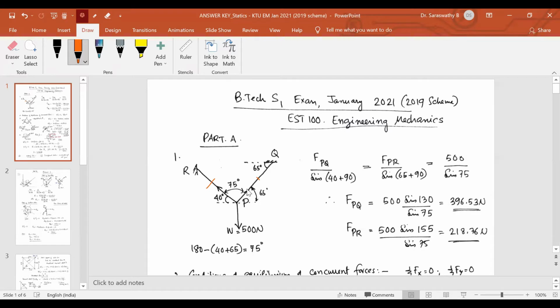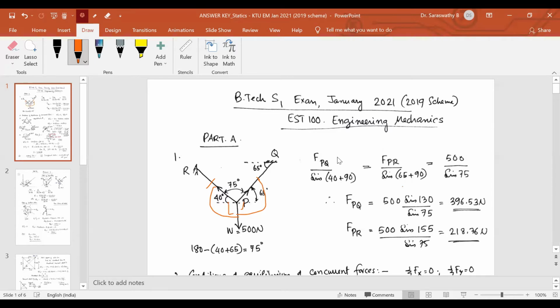How will you get this angle as 75? This is given as 40. This is 65. So this horizontal angle is also 65. Totally it is 180. So 180 minus 40 plus 65, that is 75. So 500 by sine 75 is equal to FPR, force in PR divided by sine of this angle. This is 65, this is 90. So 90 plus 65. FPQ, force in PQ, divided by sine of this angle. This angle is 40 plus 90.